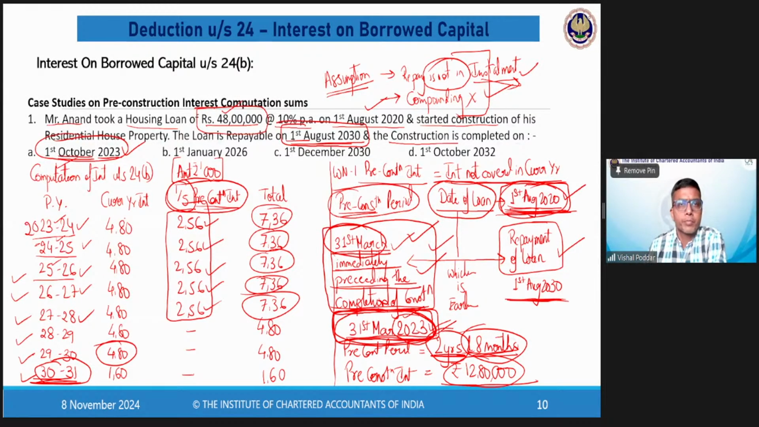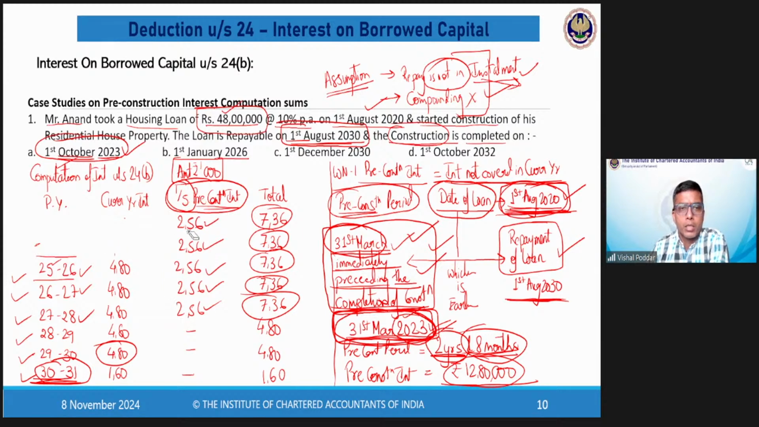Let's see what the answers are. Now, what am I changing in every scenario? I'm changing the date of construction completion. The date of construction completion here is 26 January. Now, which is this financial year? 26 January. It is the financial year 25-26. Now, see the difference.